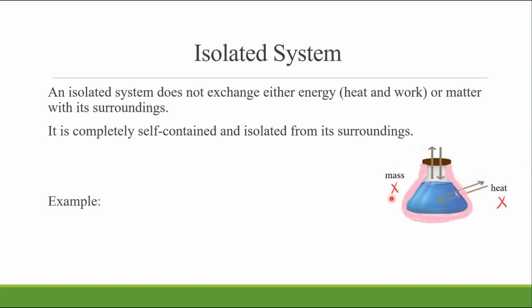For example, think of a high-quality, perfectly insulated thermos flask with no holes filled with hot water. When you close the lid, the water remains at a constant temperature for a long time because there's no heat exchange with the surroundings. Also, no water spills out and no air enters or escapes. Here, the thermos acts as an isolated system because it does not exchange energy or matter.